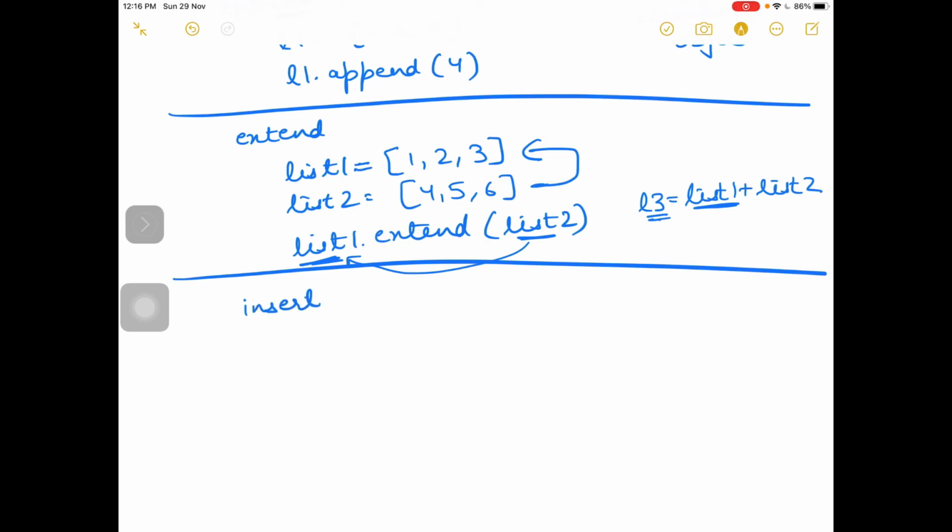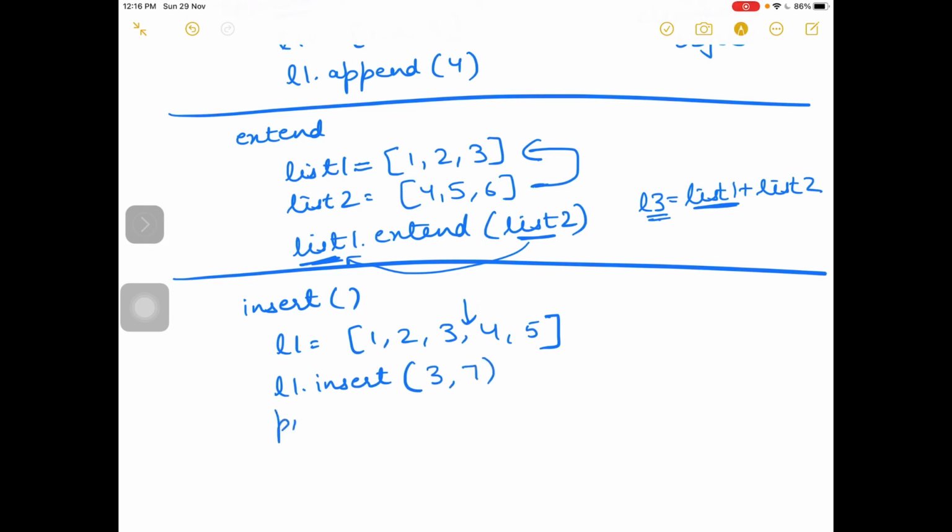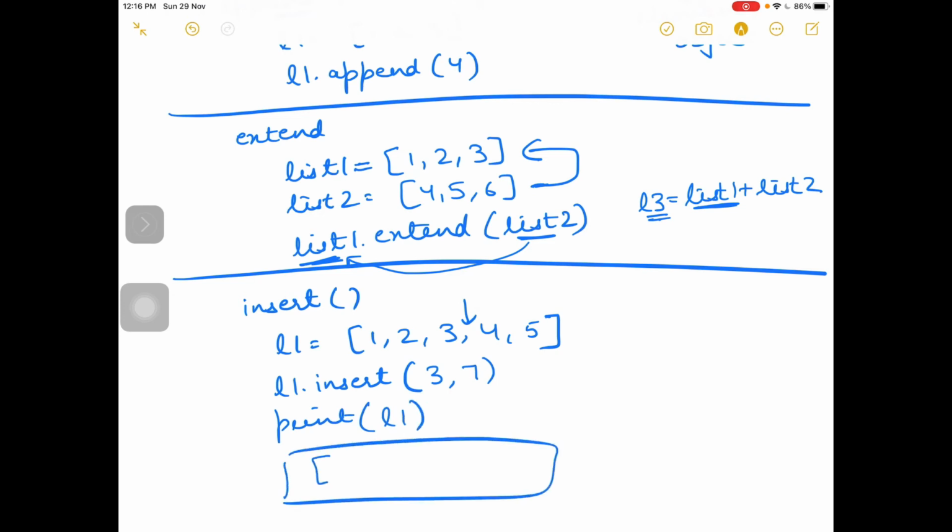Next is insert. Insert is if you want to add an element at any position in the list. Like I have list 1 2 3 4 5, and you want to insert an element here. So how will you write? L1 dot insert. You have to tell the position where you want to insert. I want to insert at position 3. What do you want to insert? 7. So when I display list 1, what will it display? 1 2 3 7 4 5.